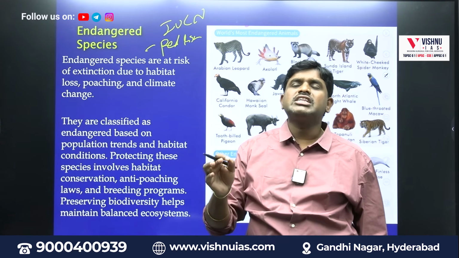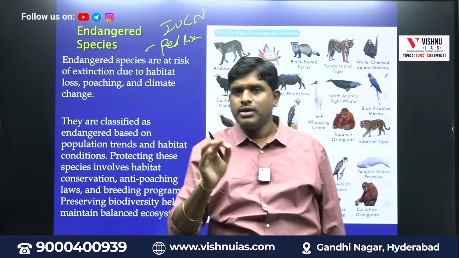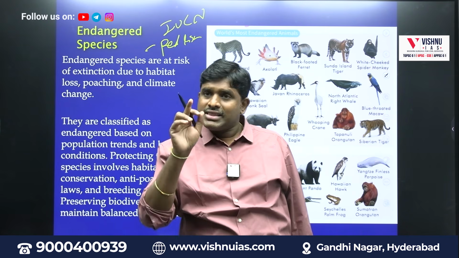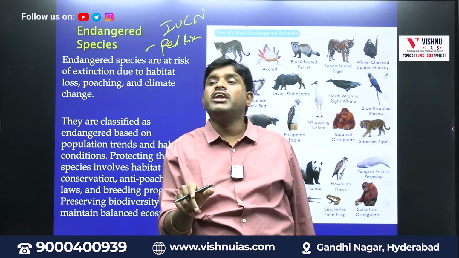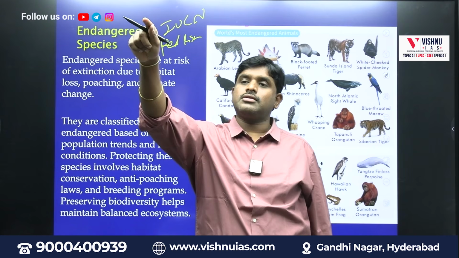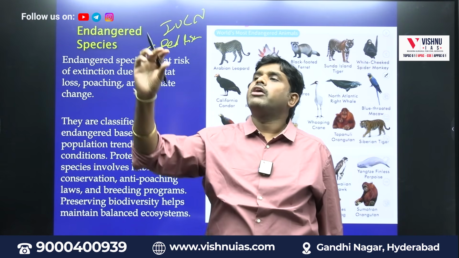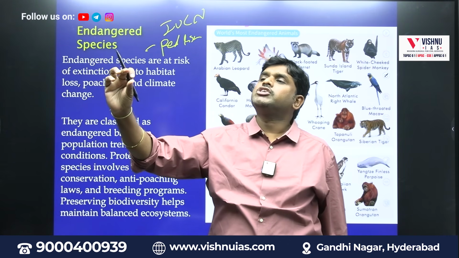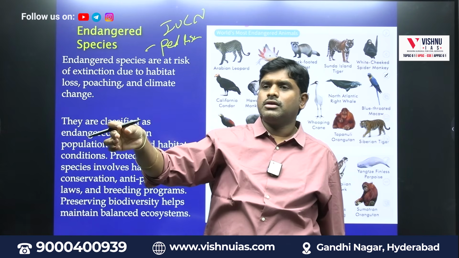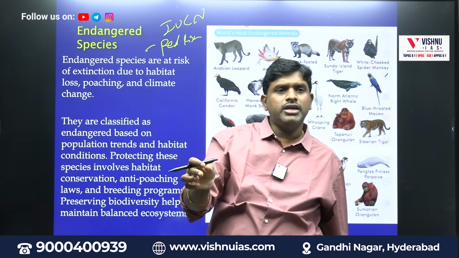International Union for Conservation of Nature. That IUCN body will give one red list book. In that red list book, every month they will release which species became extinct, which species became critically endangered, first extinct, then critically endangered, then vulnerable.